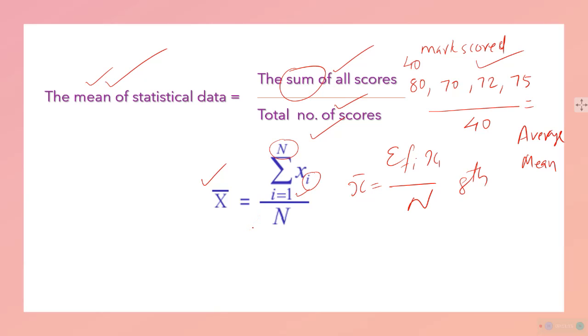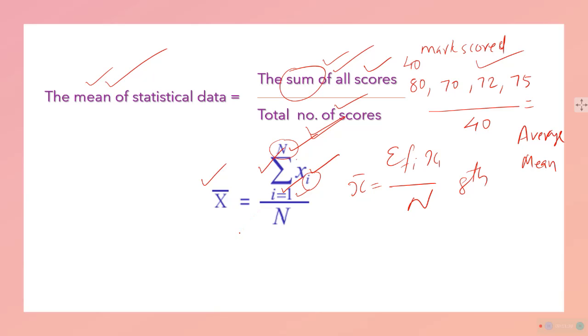But the only thing is that this particular symbolic representation is used to show the sum of all scores: the sum of n numbers starting from the first number to this number.